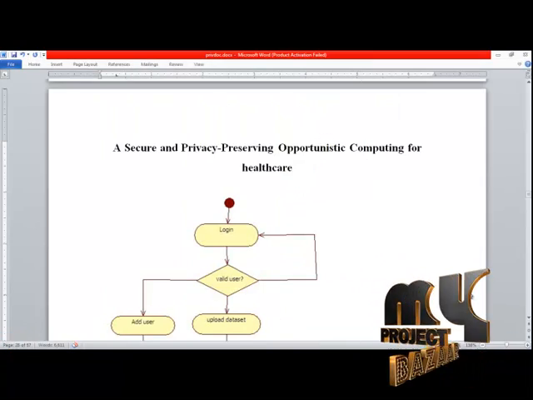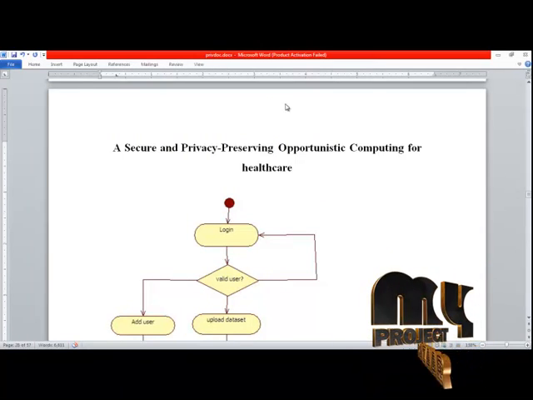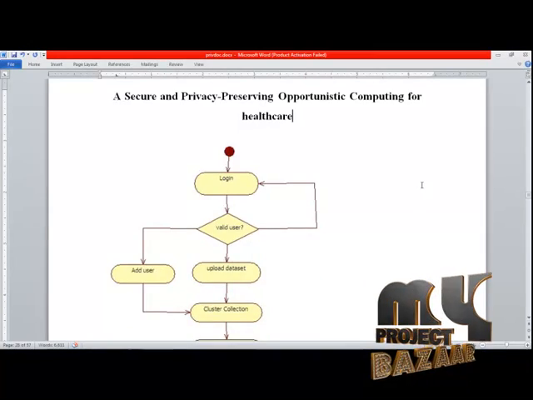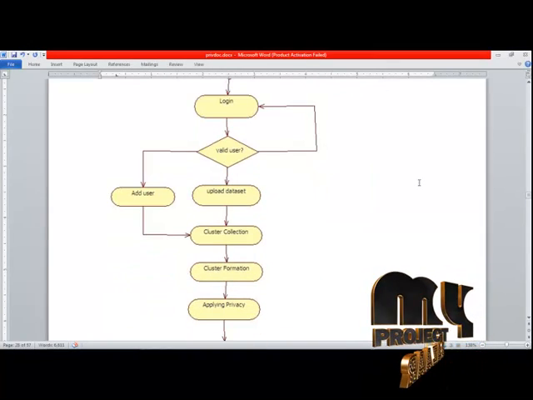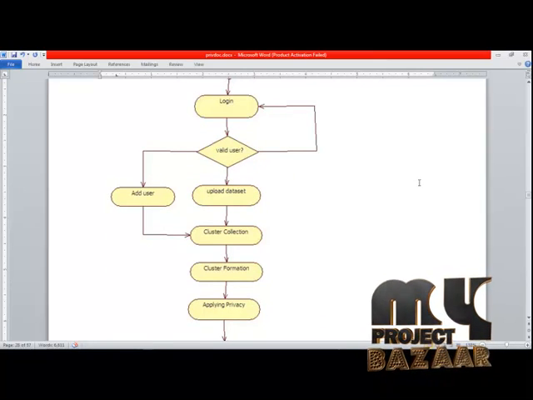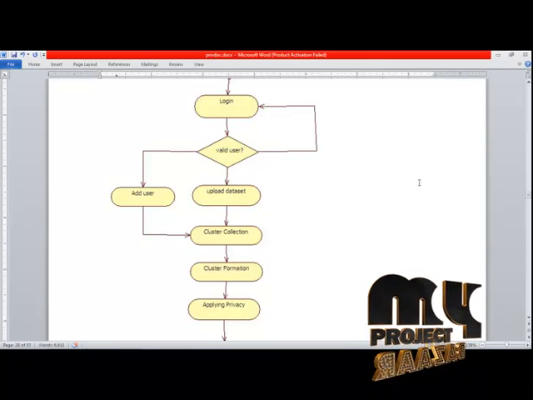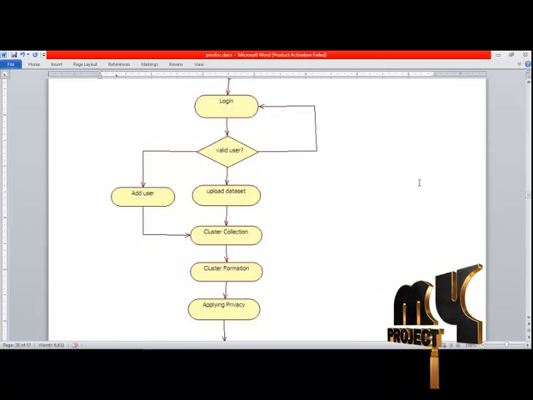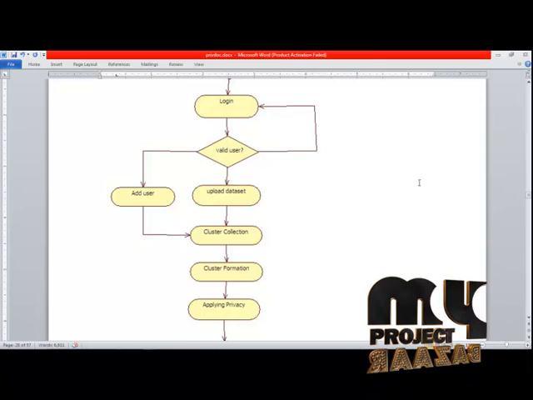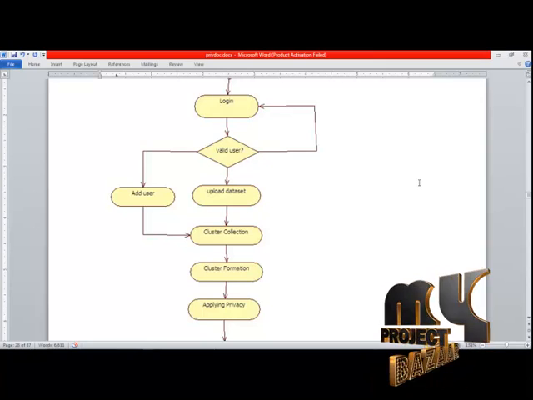Now we see the flow for a secure and privacy preserving opportunistic computing for healthcare. In the flow diagram, first the user has to register. Register means the admin, which is already created by the system. Then the admin can log in to the system. If the credential is valid, the next operation proceeds, or else it exits from the system.